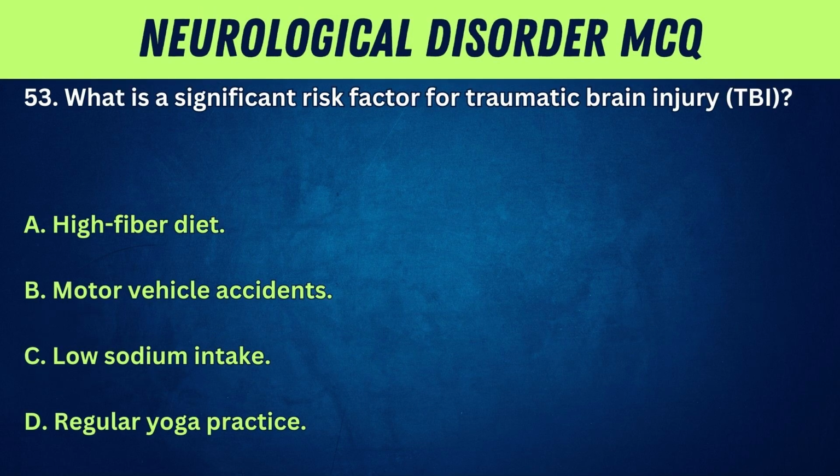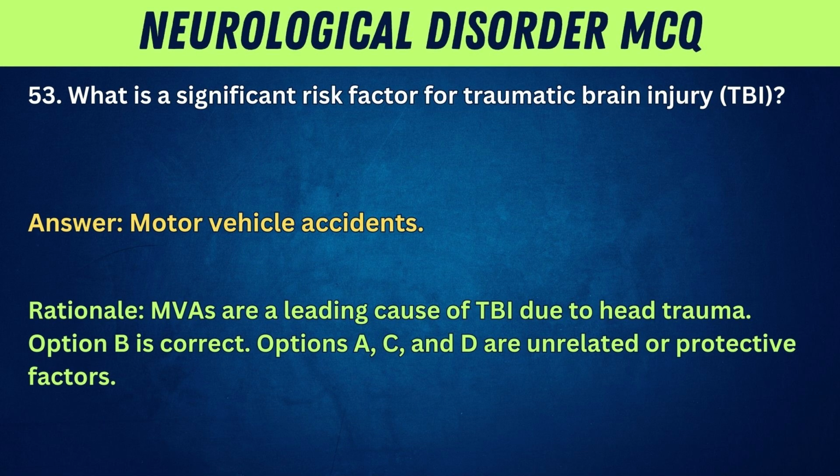53. What is a significant risk factor for traumatic brain injury, TBI? A. High-fiber diet. B. Motor vehicle accidents. C. Low sodium intake. D. Regular yoga practice. Answer: motor vehicle accidents. Rationale: MVAs are a leading cause of TBI due to head trauma. Option B is correct. Options A, C, and D are unrelated or protective factors.